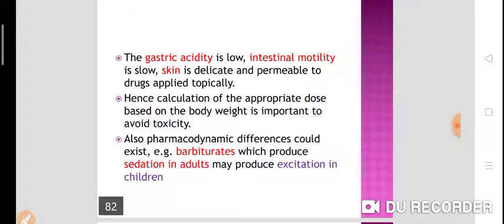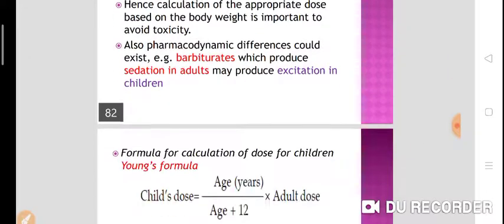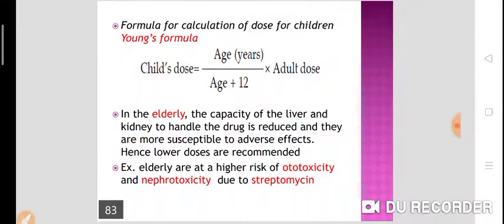Gastric acidity is low, intestinal motility is slow, skin is delicate and permeable to the drugs applied topically. Hence, calculation of the appropriate dose based on the body weight is important to avoid toxicity. Pharmacodynamic differences could exist, means barbiturate which produces sedation in adults may produce excitation in children. So we have to calculate the dose very properly. The formula for calculation of dose in children is called the Young formula. Children dose is calculated by age in years into adult dose divided by age plus 12.